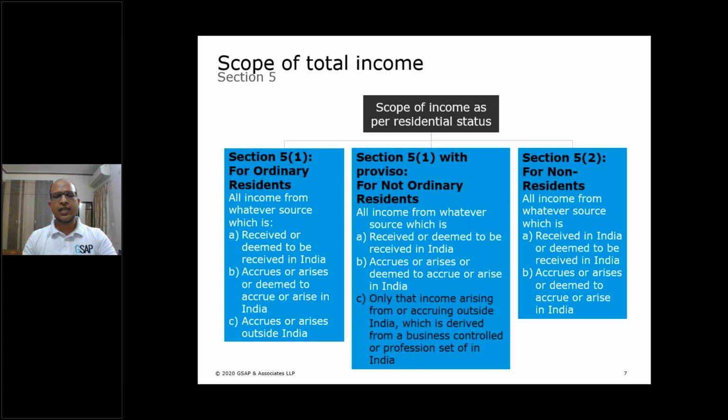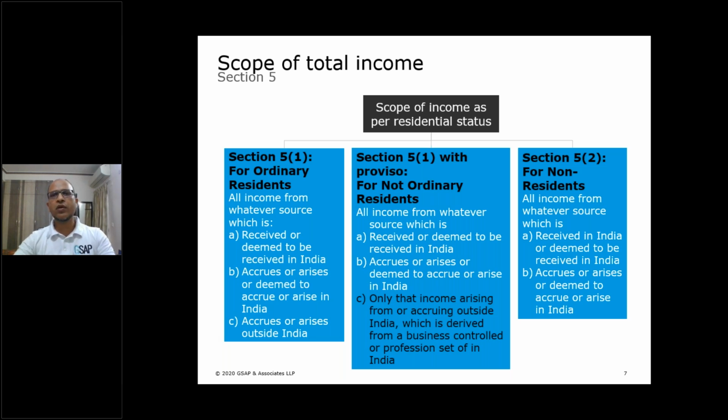Why did the legislation bring in the NOR category, and why is this special kind of income taxable for NOR? So NOR are generally foreigners who are staying outside of India. They come to India maybe for personal purposes, maybe for business, tourism, or any other purpose. But they overstayed beyond the threshold which is provided for non-resident, and they somehow become a resident.